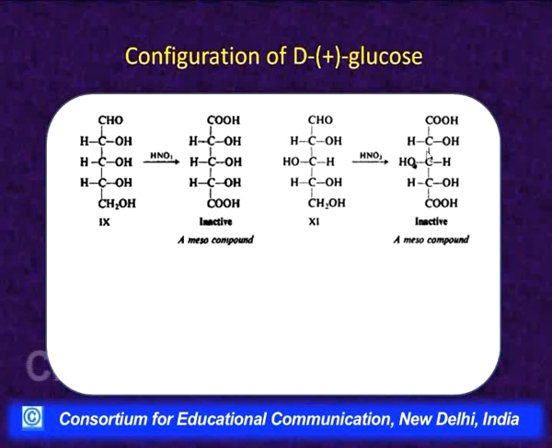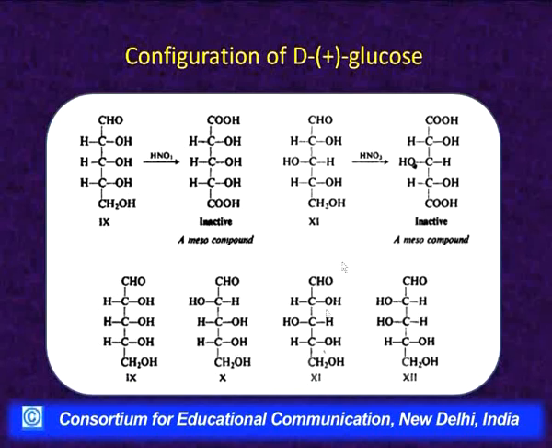When this is oxidized, again we get the dicarboxylic acid which has a plane of symmetry here, and this is a meso compound, optically inactive. So, even 11 cannot be minus arabinose. Out of these 4 possible configurations for minus arabinose, 9 and 11 are not possible, so we are left with 10 or 12.